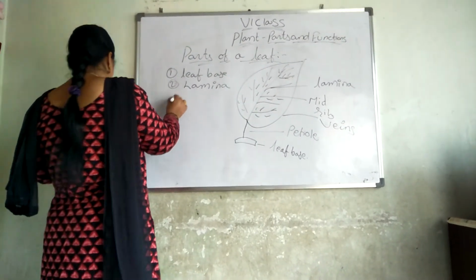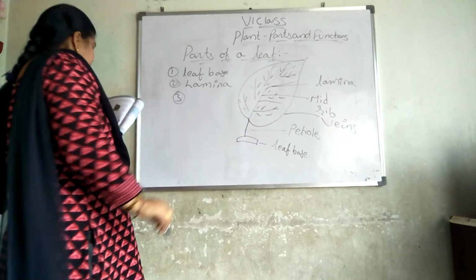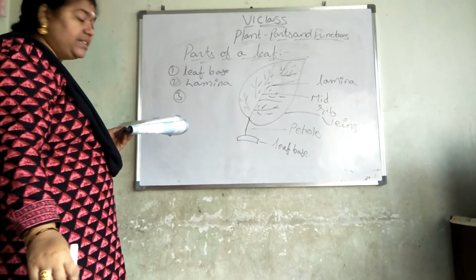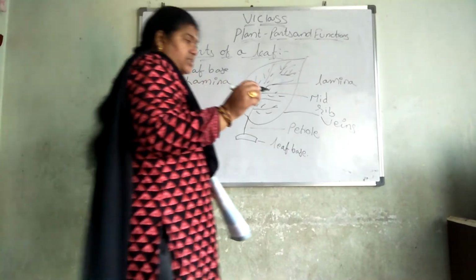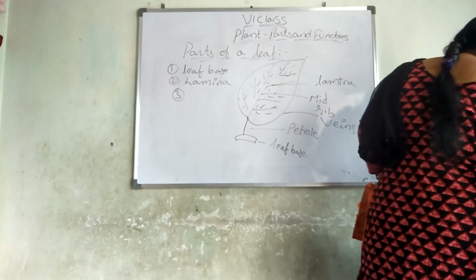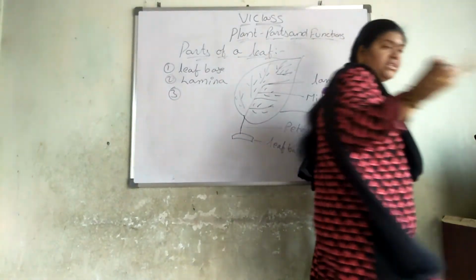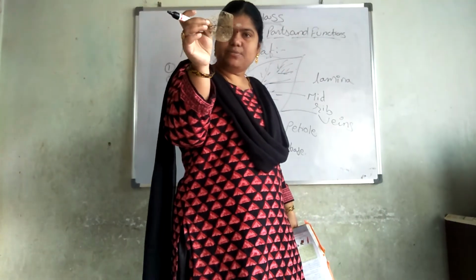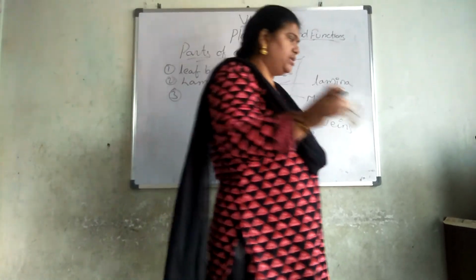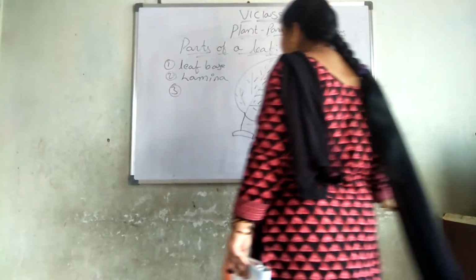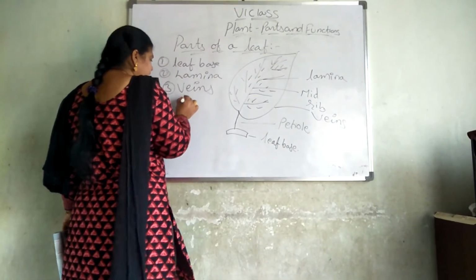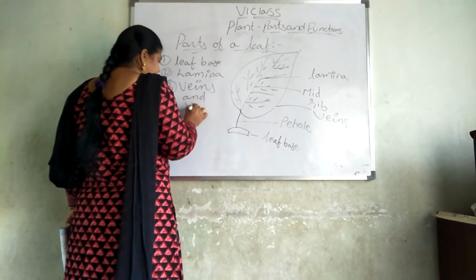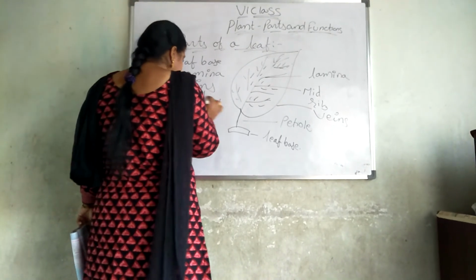Third one is, what do you call the small line-like structures in the flat portion of the leaf? They are called veins and veinlets.